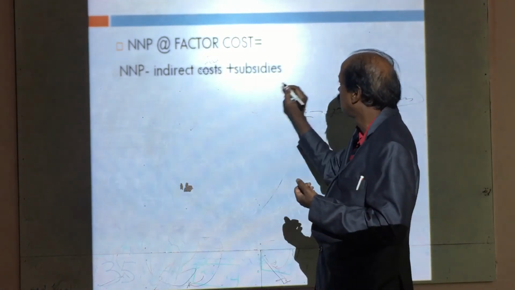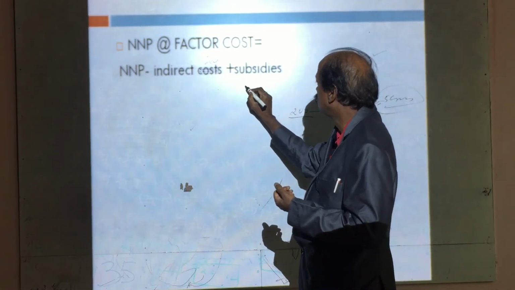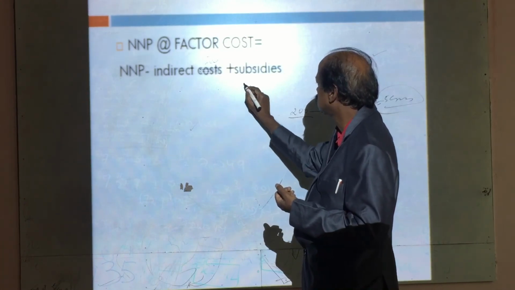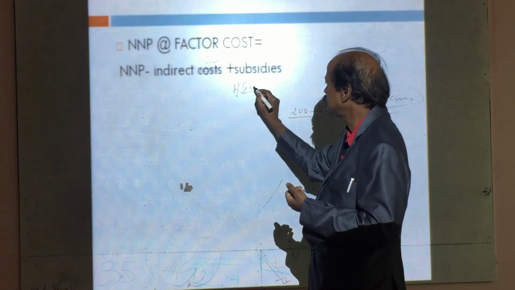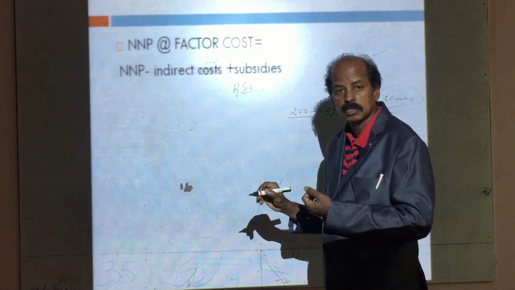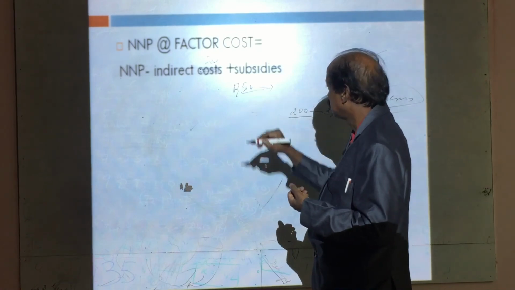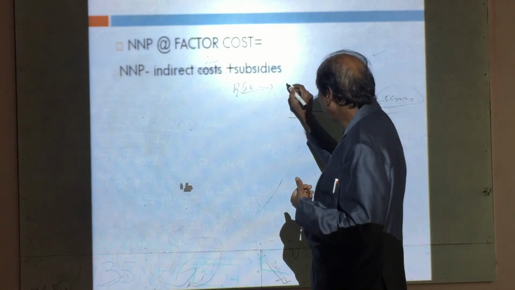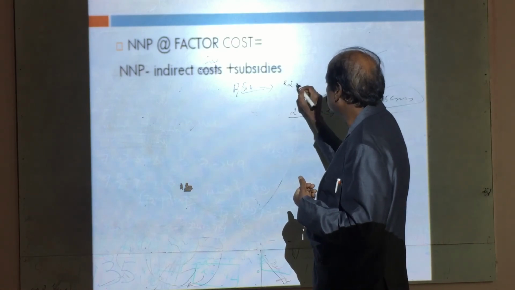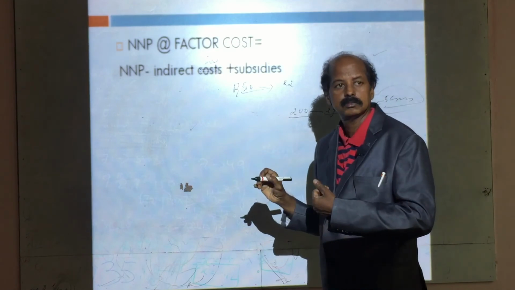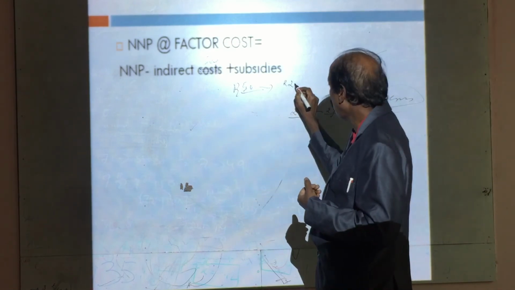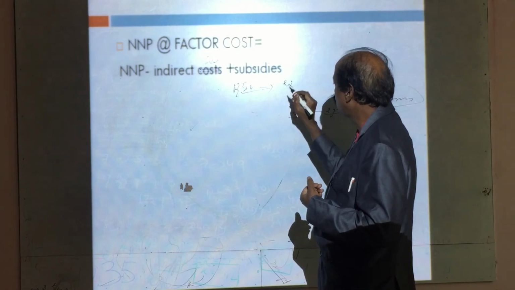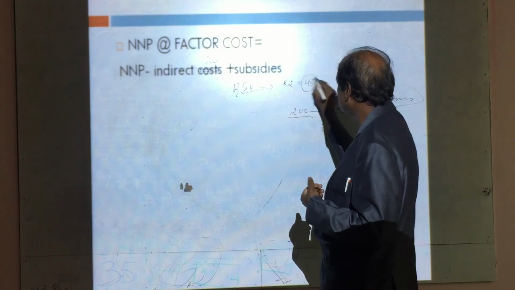Subsidies means, when the market price of rice is 50 rupees per kg, the government gives it at 2 rupees per kg. Then what is the difference between 50 and 2 rupees? 48 rupees.